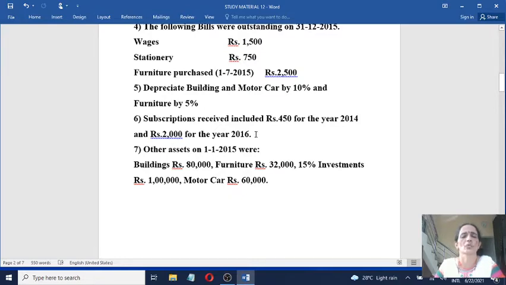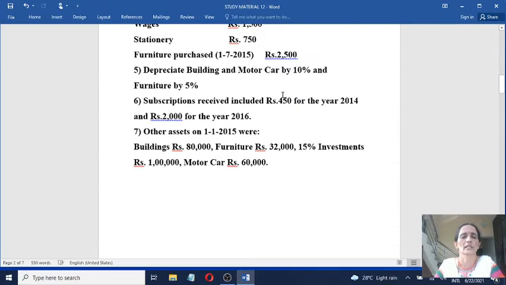Subscriptions received in advance for next year is a liability. It should be shown in the closing balance sheet on the liability side, and you have to adjust these two items in the income and expenditure account. Let us see that later.